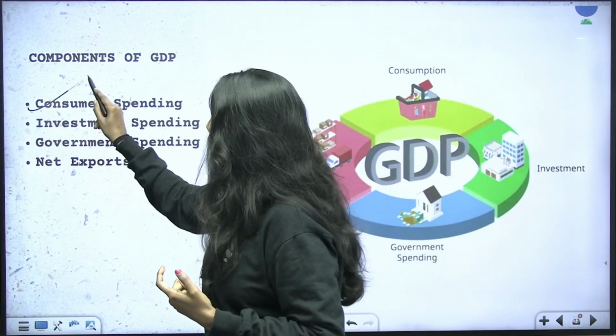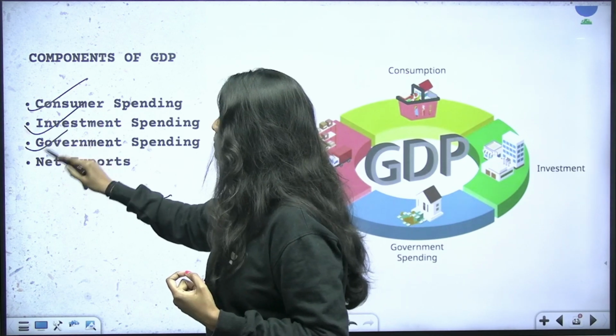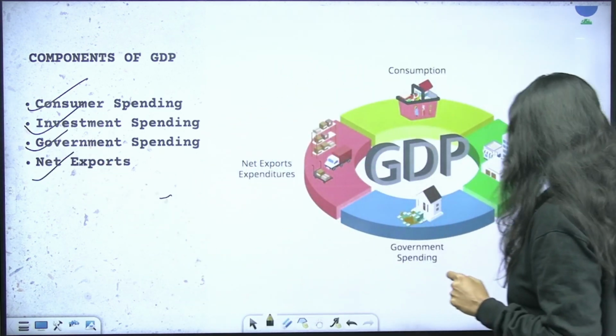It includes consumer spending, investment spending, government spending, and net exports. That is through the expenditure method.